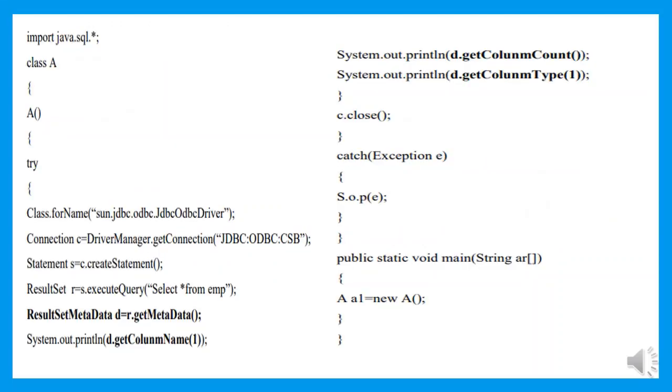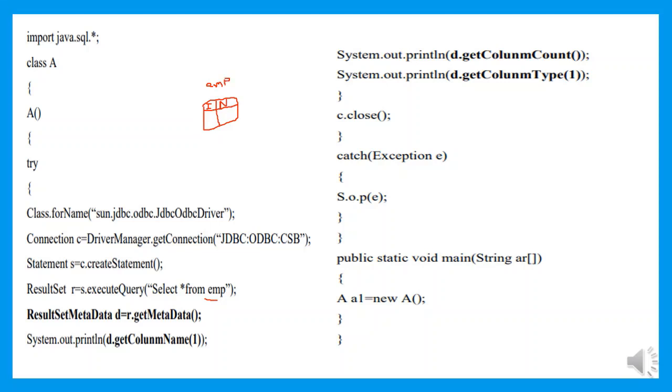Okay, this is a simple example for working of ResultSetMetaData. Here we are working with an employee table, which consists of 2 attributes. The first attribute is the employee ID and the second attribute is the employee name. These are the 2 attributes available in the employee table. I want to retrieve information about this table, and for that we'll make use of ResultSetMetaData.